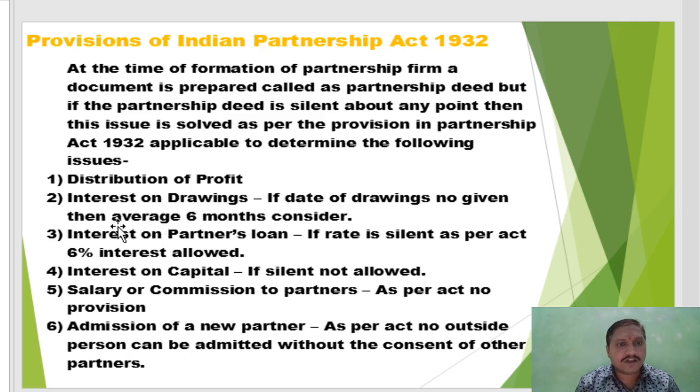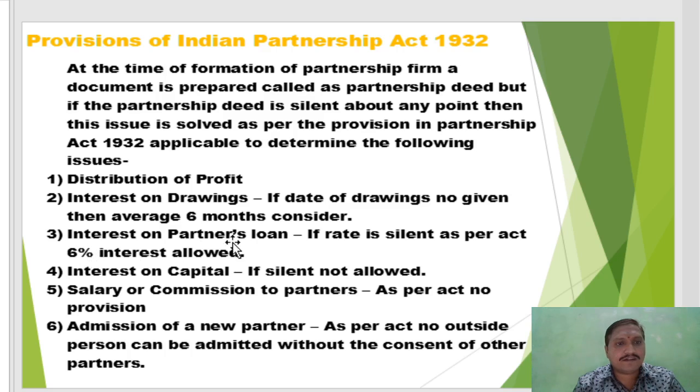Second, interest on drawings. For interest on drawings, very simple. If the date of drawing is not given, then an average of 6 months is considered. As per the Act, if the date of drawing is given, then calculate interest on drawings as per the period. But if the period and date of drawing are not given, then an average of 6 months is considered for calculating the interest on drawings.